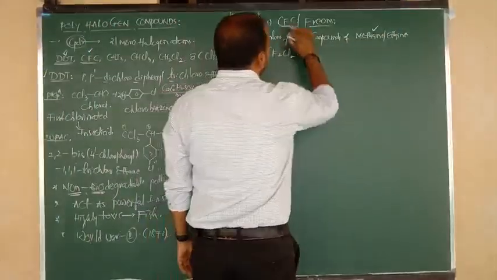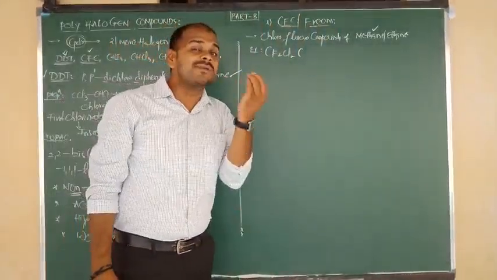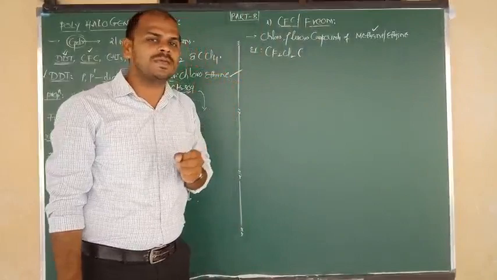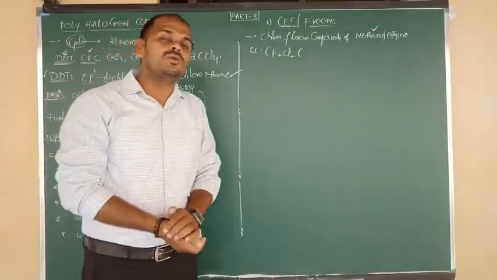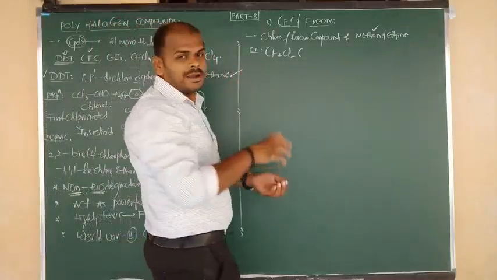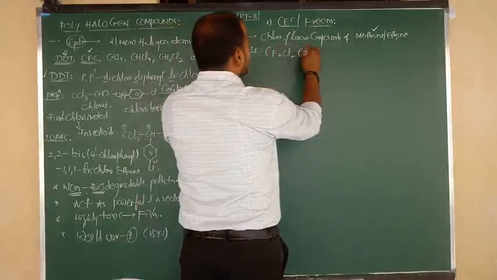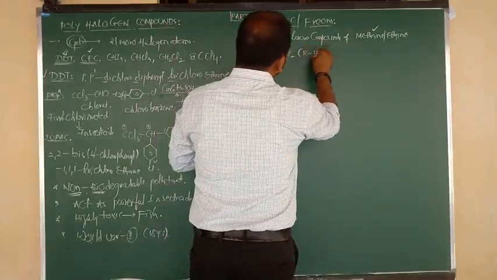CFCs and Freons can be used as coolants or refrigerants, cooling agents, especially in ACs. So they are used in making refrigerants. CF2Cl2 is known as refrigerant 12.